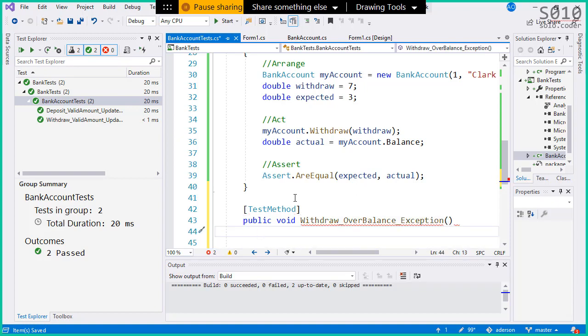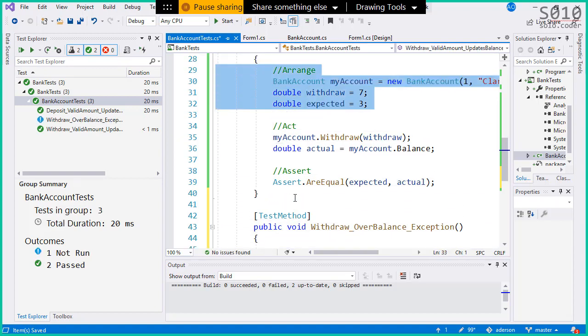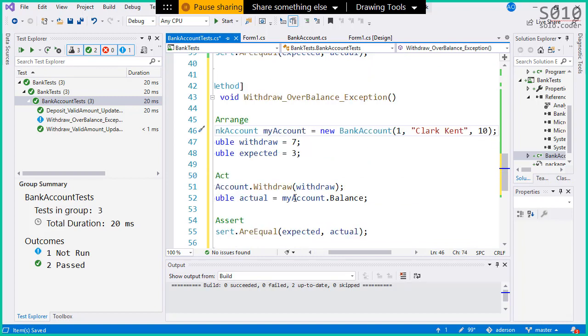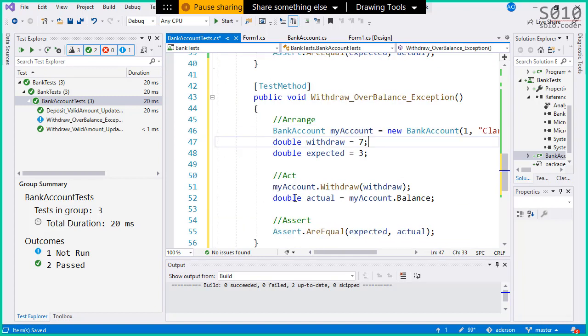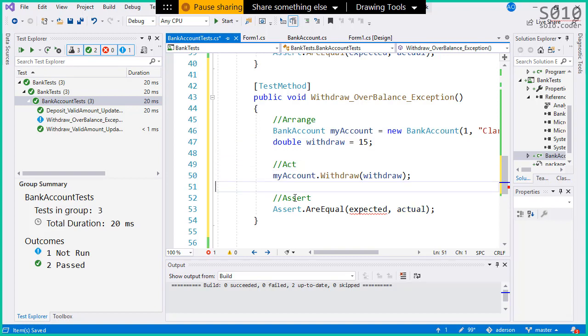Okay. We have in a range. I'm going to copy the entire section there. So we have in a range that we're going to create an account. We will try to withdraw 15. We just deposit 10. The account balance is 10. There is no expected value because we expect an exception. We're going to try to withdraw, but we don't have a balance there because this should trigger an exception. And our assert will be empty.